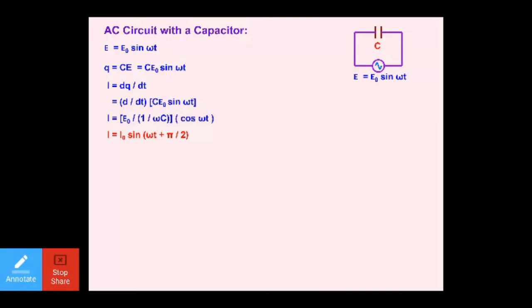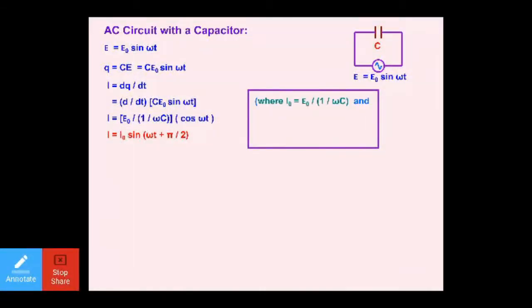Right. Now how can we convert the value of cos omega t into the form of sine? It can be done by writing sine omega t plus pi by 2, because you already know sine 90 plus theta is equal to cos theta. So cos theta can be written as sine 90 plus theta. Further, here what I have done, if you see, I have written I naught, that is equal to E naught divided by 1 divided by omega C.